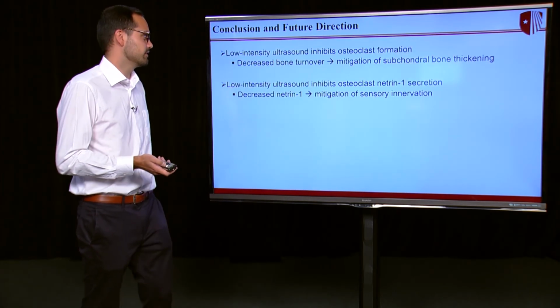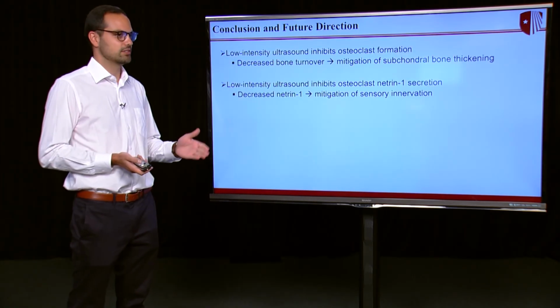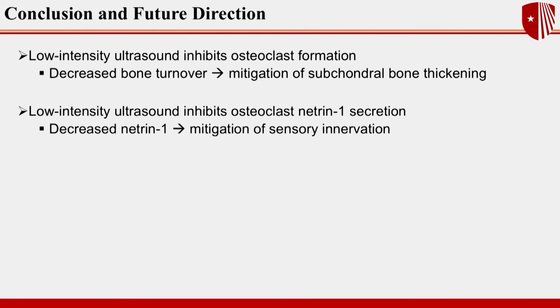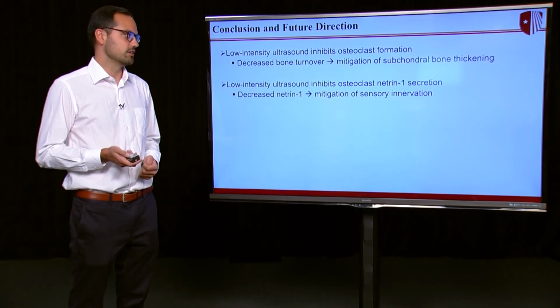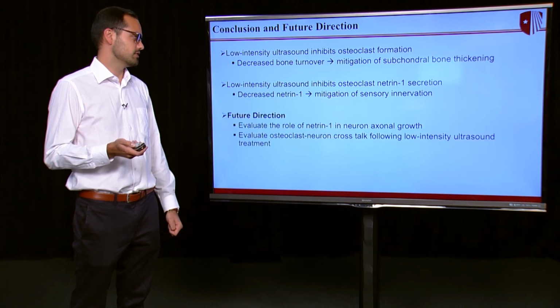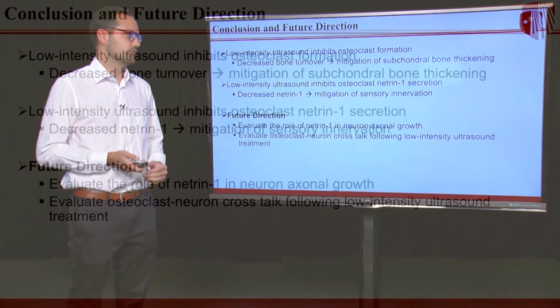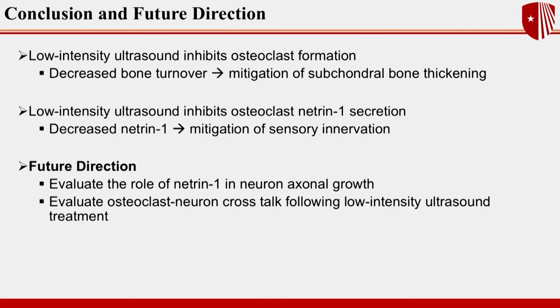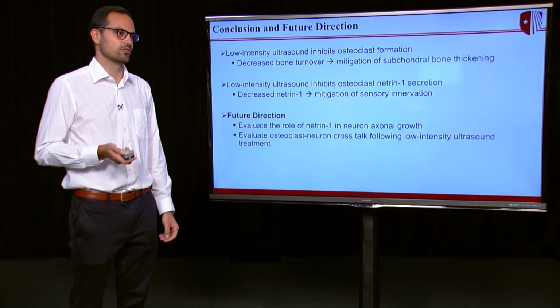Taken all together, we found that low-intensity ultrasound inhibits osteoclast formation. What this means is there will be decreased bone turnover, so there will be a mitigation of subchondral bone plate thickening. And when we inhibit the osteoclast Netrin-1 secretion, with the decreased Netrin-1, there's a mitigation of sensory innervation. My future directions will be to evaluate the role of Netrin-1 in neuron axonal growth, and to evaluate the osteoclast-neuron crosstalk following the low-intensity ultrasound treatment.